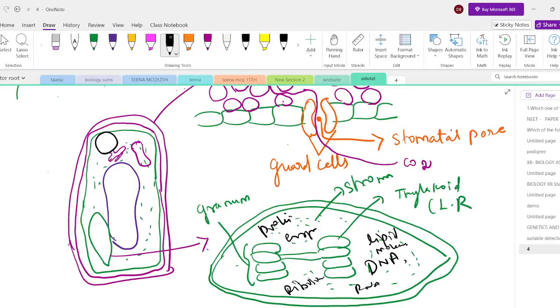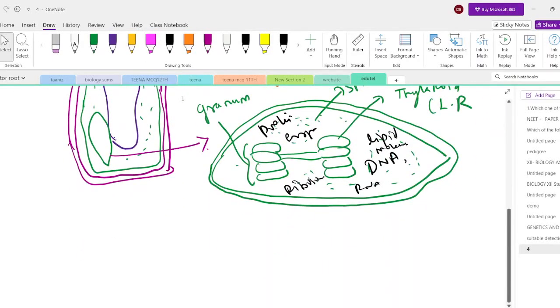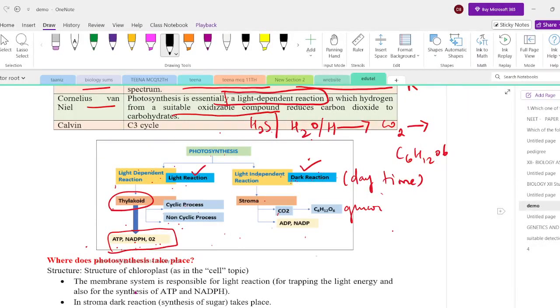So you have to remember it is called a cell within a cell, the chloroplast, because it contains its own DNA, so it can synthesize its own proteins, so the proteins can act as enzymes to carry out the carbon fixation process, because carbon fixation is an enzymatic process. Now you can understand the very important structure of the chloroplast. So I hope you understood this demo class. The rest of the questions we will discuss in later classes. Thank you so much.